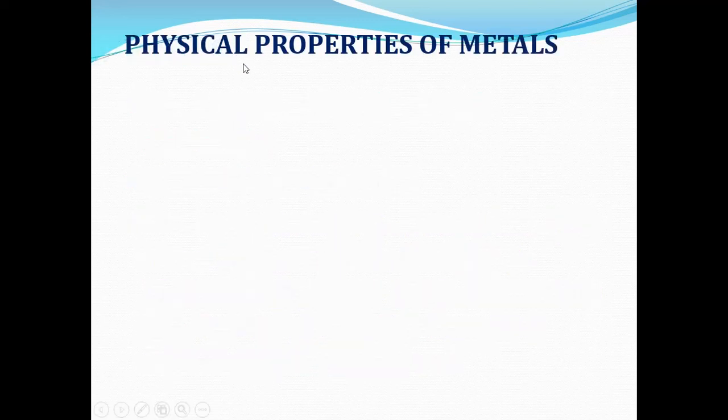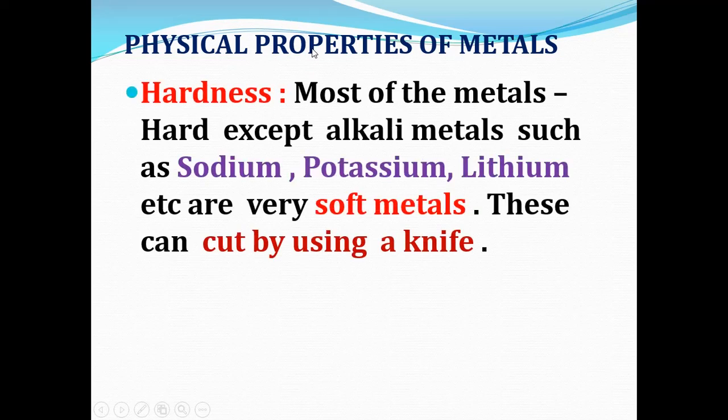Now let us see physical properties of metals. First, physical property of metal means hardness. So what about the hardness of the metal? Most of the metals are hard, except alkali metals. Examples for alkali metals are sodium, potassium, lithium. These alkali metals are very soft metals. They are not very hard, and these alkali metals can be cut by using a knife.